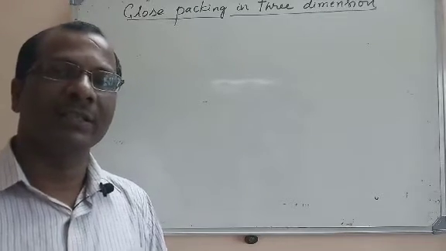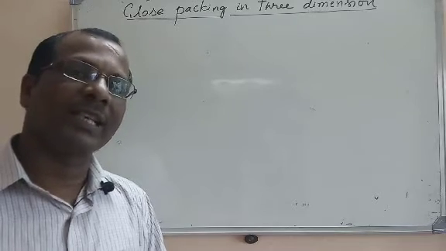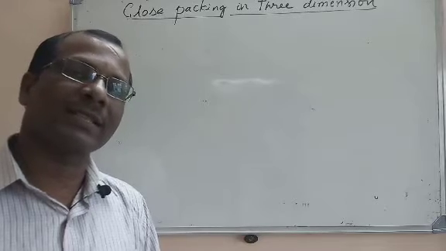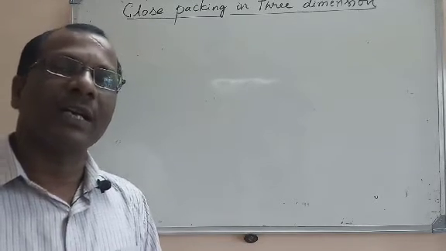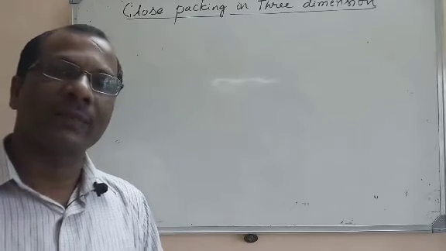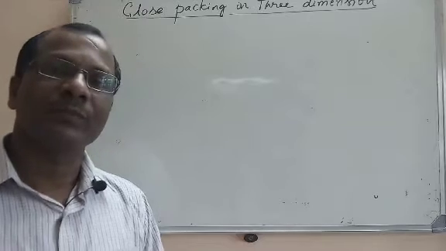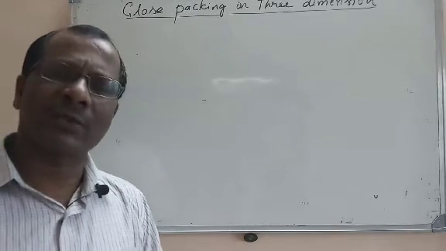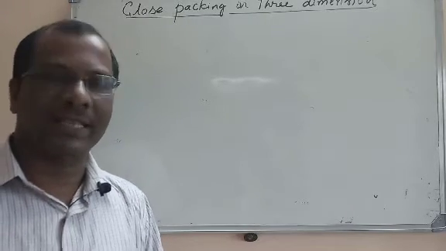Crystalline arrangement. But three-dimensional arrangement means the particles along the x-axis, along the y-axis and along the z-axis will be arranged. To understand the three-dimensional structure, we need to understand the one-dimensional close packing, and the second step is to understand the two-dimensional close packing, and then we move to the three-dimensional close packing in the crystal.